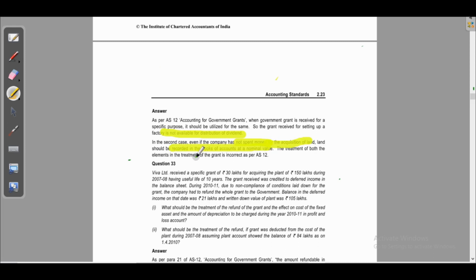The treatment of both the elements in the treatment of grant is incorrect as per AS 12. That is question number 32.